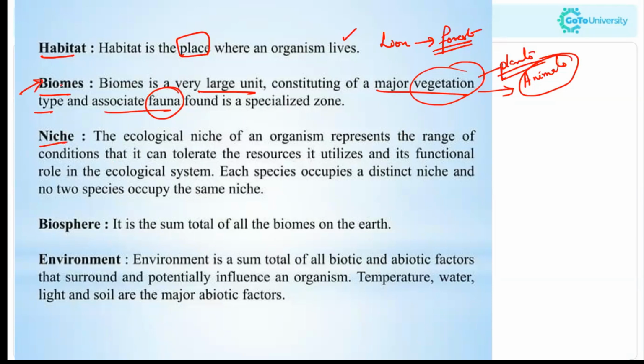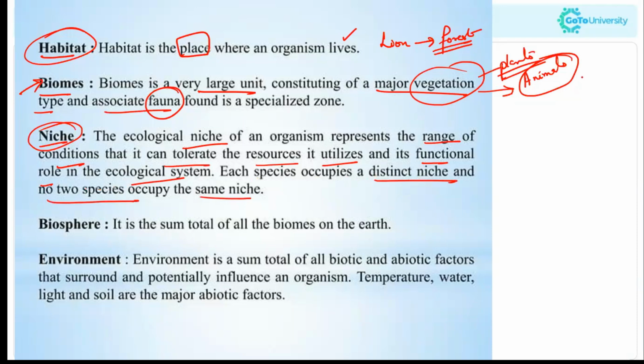Now niche. You have to always keep in mind that habitat and niche are two different terms. You have to understand the exact difference in meaning between these two terms. The ecological niche of an organism represents the range of conditions that it can tolerate, the resources it utilizes, and its functional role in the ecological system. Each species occupies a distinct niche and no two species occupy the same niche.